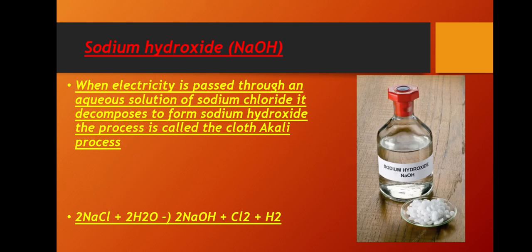Sodium hydroxide, NaOH. When electricity is passed through an aqueous solution of sodium chloride, it decomposes to form sodium hydroxide. The process is called the chlor-alkali process because of the products: chlor for chlorine and alkali for sodium hydroxide.